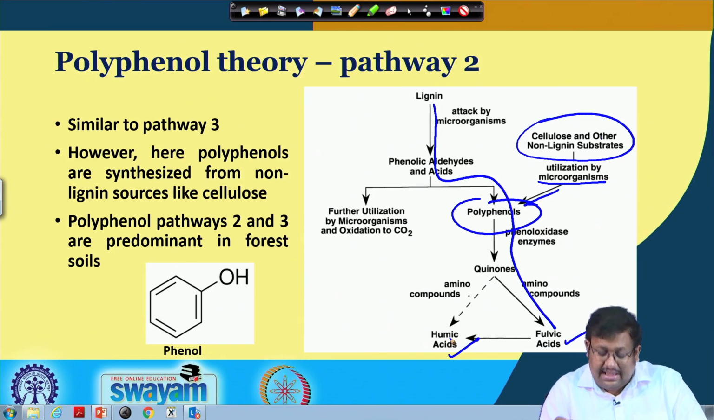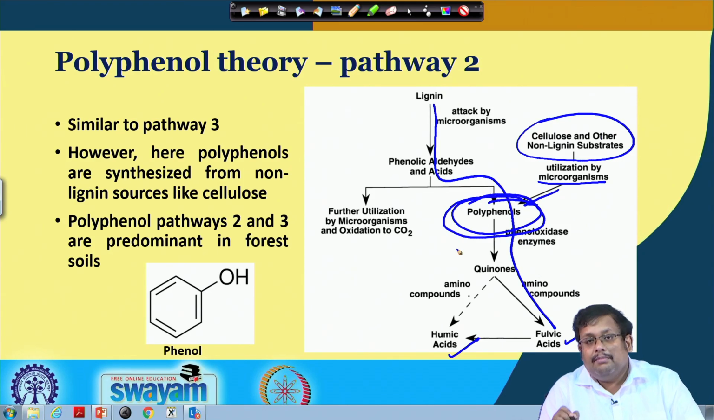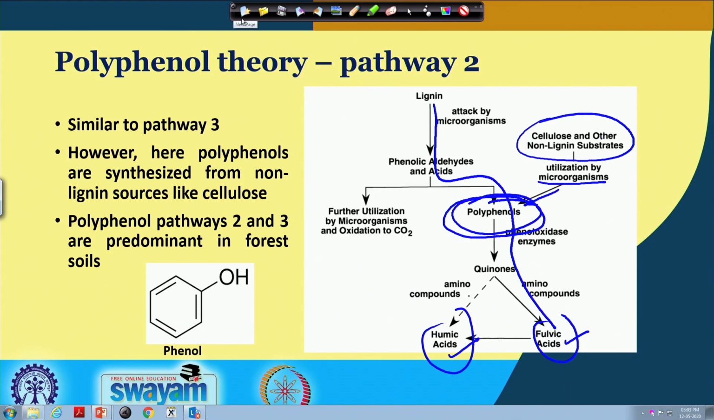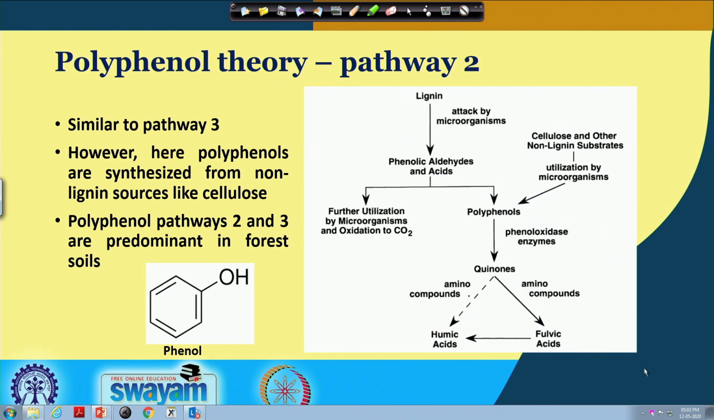However, one thing is clear, that irrespective of pathway 2 and pathway 3, polyphenols are one of the major precursors of formation of quinones as well as the different humic compounds. As a result, these two pathways are known as the polyphenol theory. So, this is a phenol, and when this phenol polymerizes, it will produce the polyphenols.